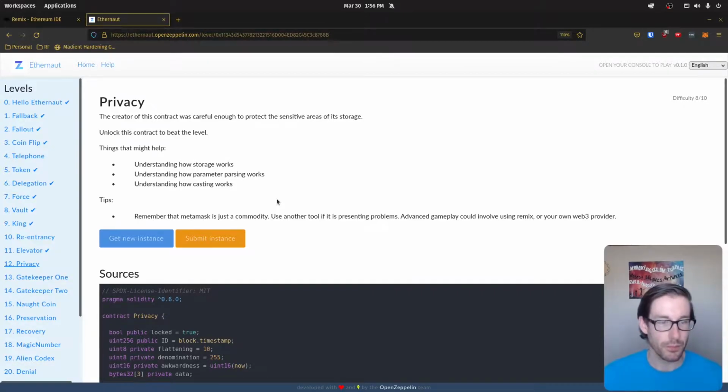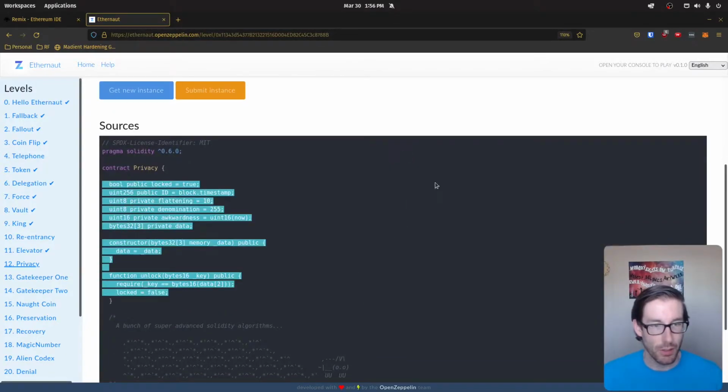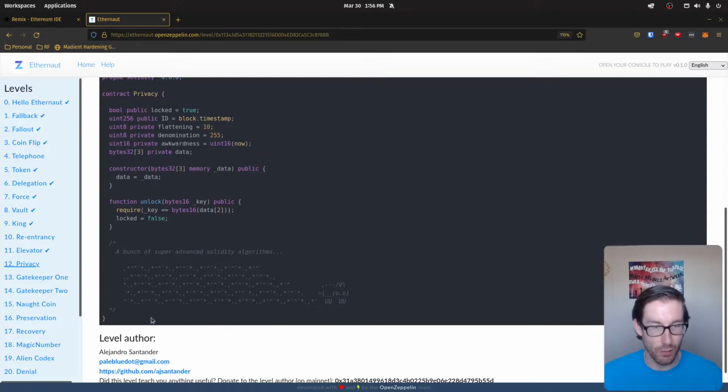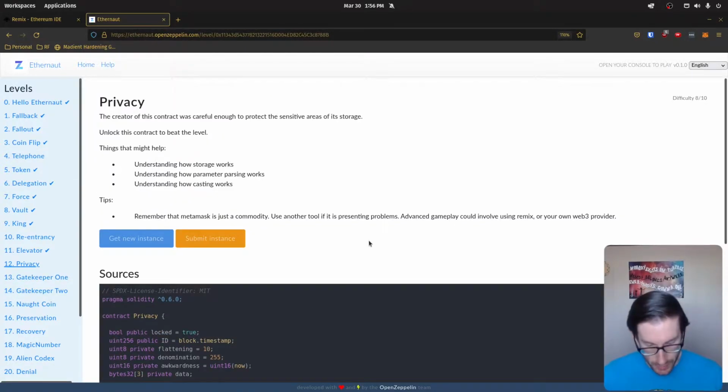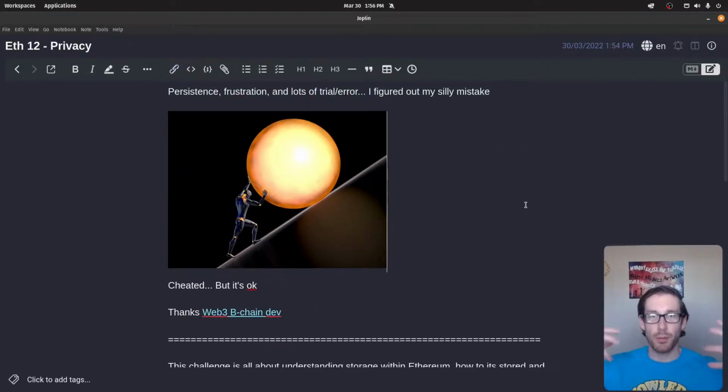Cool. So it looks like our goal here is just to find some sensitive data in storage. Here's the code base here, and there's a really dope cat here. Before we get into the code base, before we touch any of that, we're going to go through the notes per usual to walk you through my thought process, the interesting links I came across, and the things that I've learned, both painfully and definitely meaningful, that I will probably not forget, hopefully.